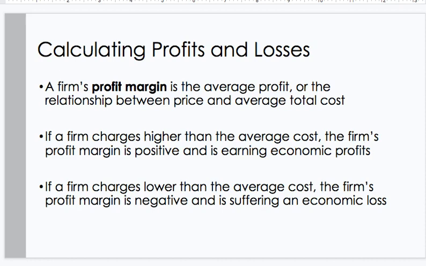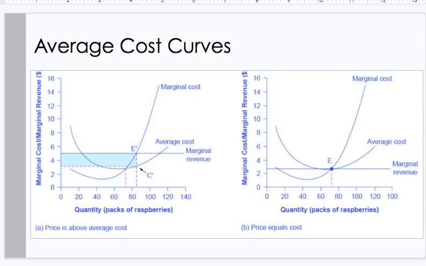Calculating profits and losses. A firm's profit margin is the average profit, or the relationship between price and average total cost. If a firm charges higher than average cost, the firm's profit margin is positive and it's earning economic profits. If a firm charges lower than the average cost, the firm's profit margin is negative and it's suffering economic losses.